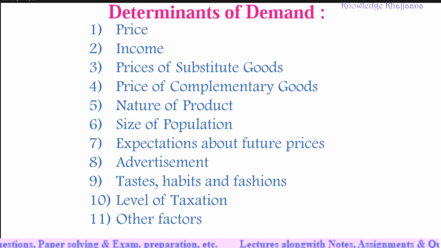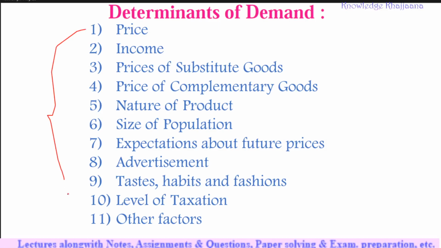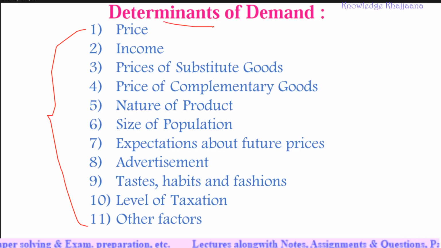Now we'll start with determinants of demand. What do I mean by determinants of demand? These are some factors, basically 11 factors, which determine the demand. The demand is based on these factors. That's why it is called determinants of demand.